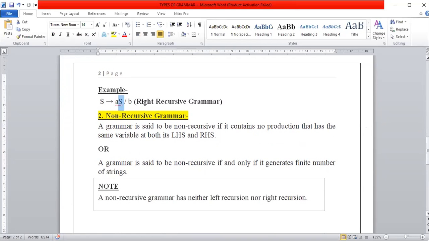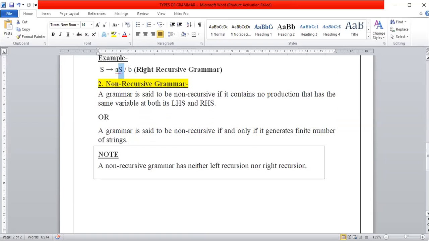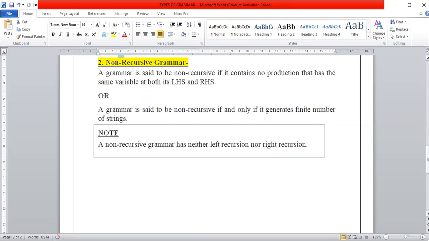A grammar is said to be non-recursive if it contains no production that has the same variable at both its left hand side and right hand side. Or a grammar is said to be non-recursive if and only if it generates a finite number of strings. A recursive grammar generates an infinite number of strings, but a non-recursive grammar generates a finite number of strings. A non-recursive grammar has neither left recursion nor right recursion. So this is the definition.